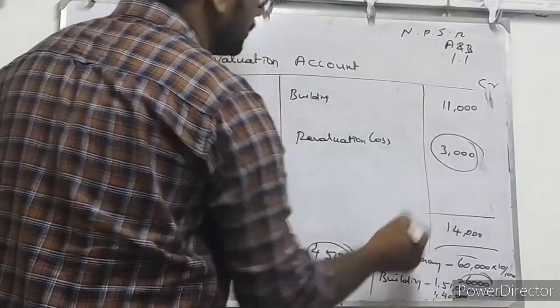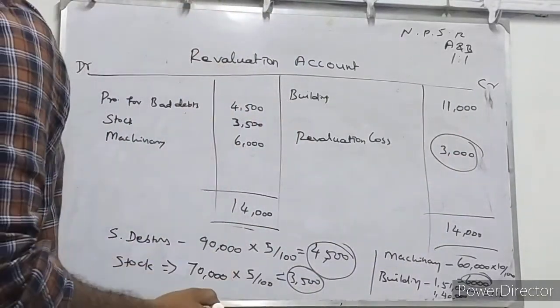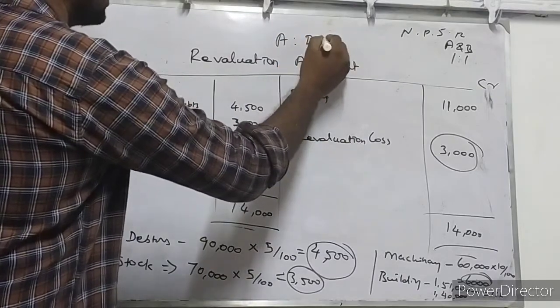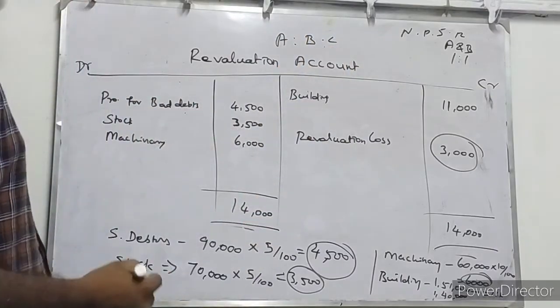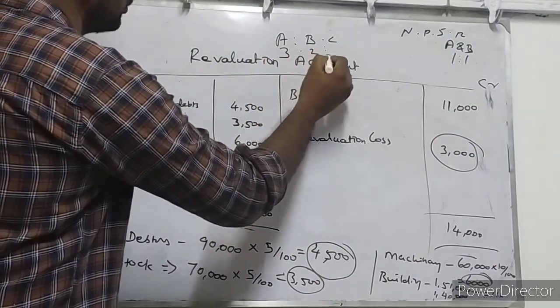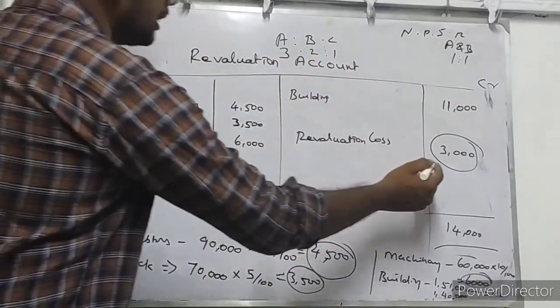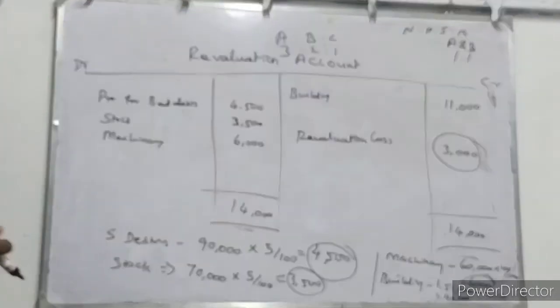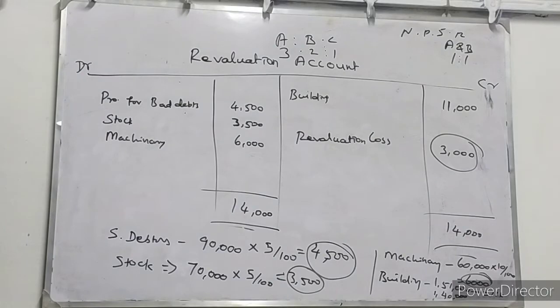These 3,000 rupees will be distributed to partners A, B, C as per their existing profit and loss sharing ratio. Their existing profit and loss sharing ratio is 3:2:1. So these 3,000 will be distributed to partners A, B, C in the ratio of 3:2:1.